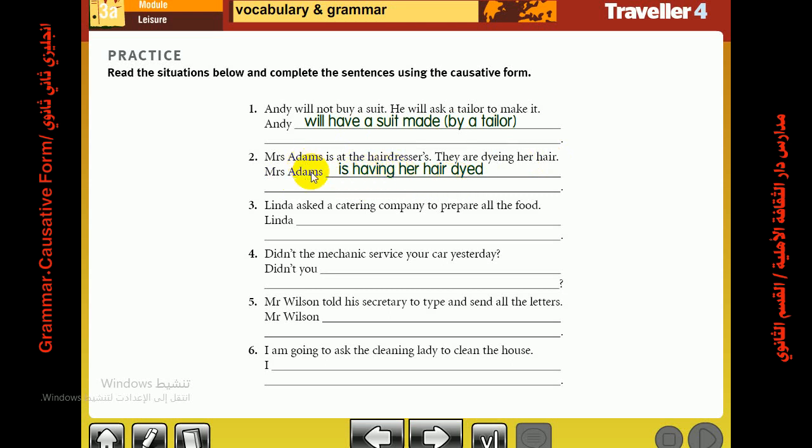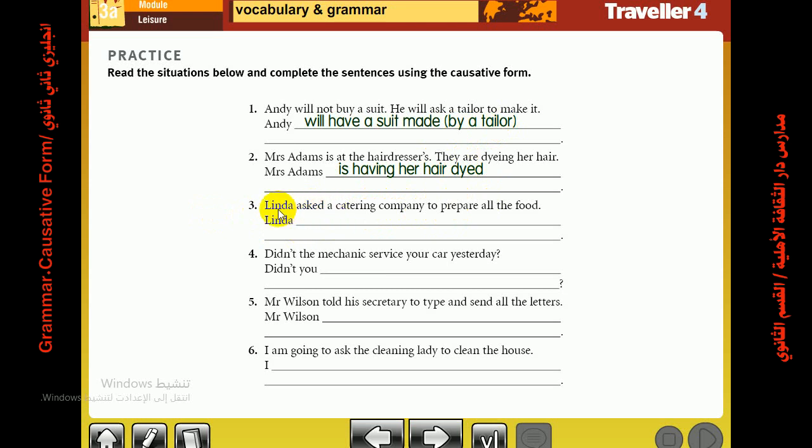And we began with the receiver of the service, which is Mrs. Adams. After that, we use verb have in the present progressive, is having. And after that, we use her hair, which is the object. Finally, verb 3, which is dyed. Number 3, Linda asked a catering company to prepare all the food.